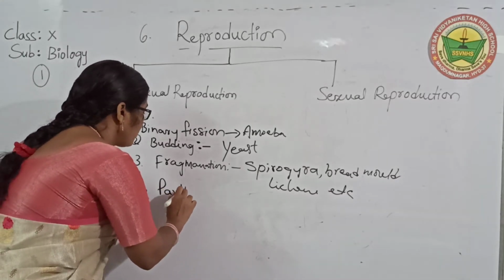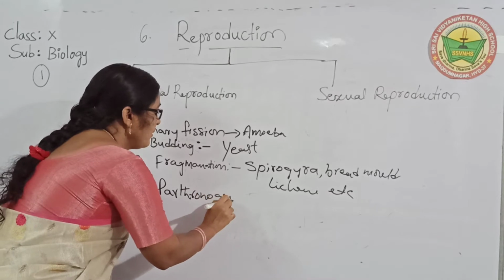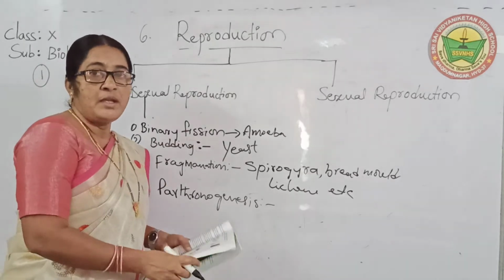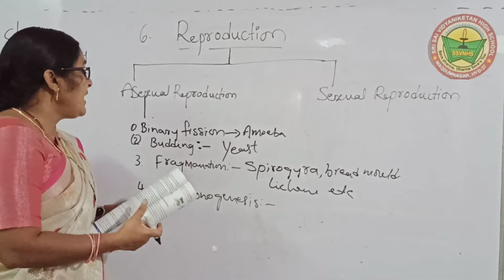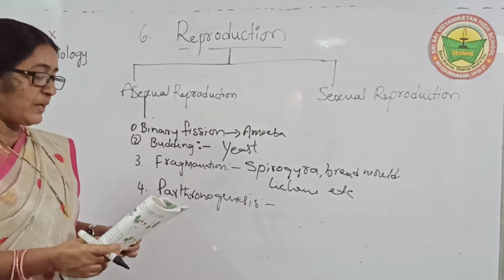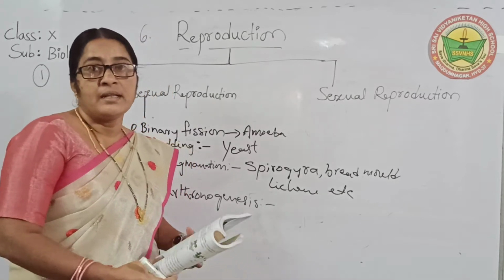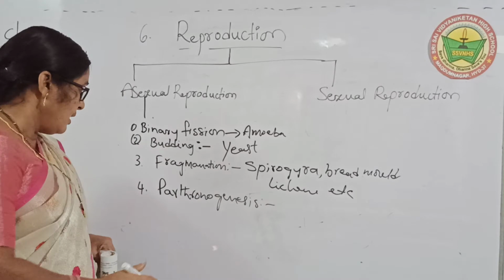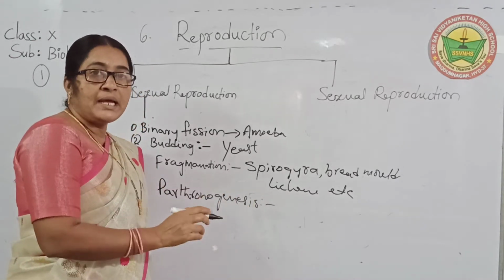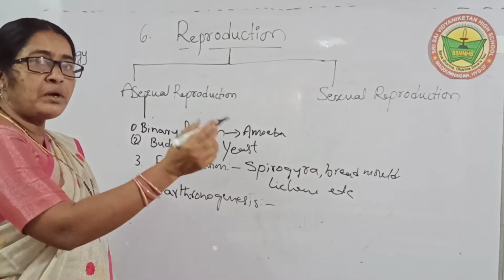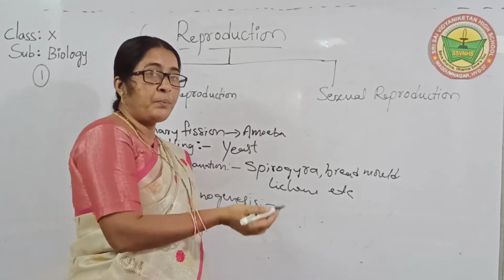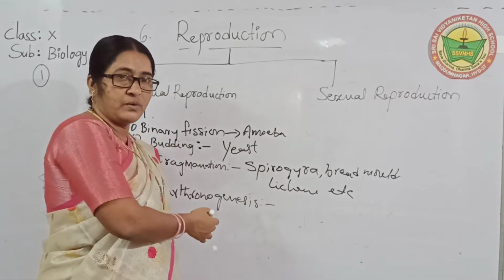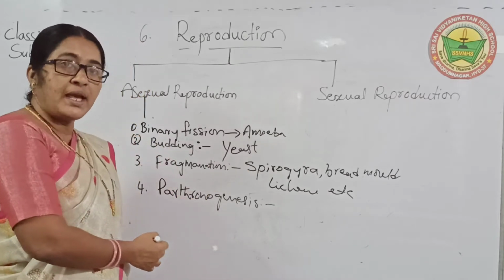Generally, sexual reproduction takes place by fusion of haploid gametes, which afterwards develop into a diploid zygote. But in parthenogenesis, organisms sometimes drop from sexual to asexual reproduction. First they have sexual reproduction, and afterwards they drop to the asexual method.